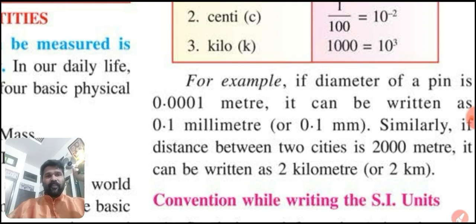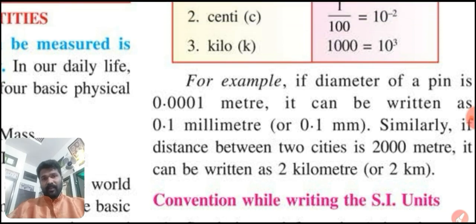Similarly, if the distance between two cities is 2000 meter, it can be written as 2 kilometer.